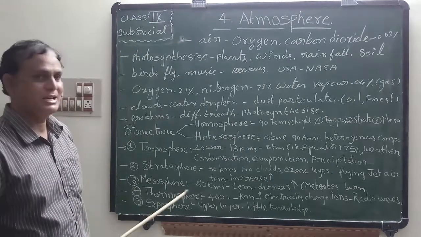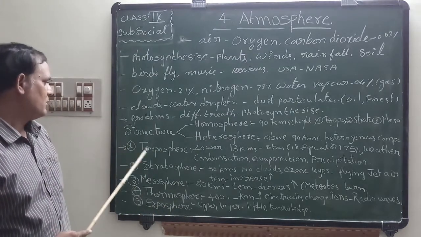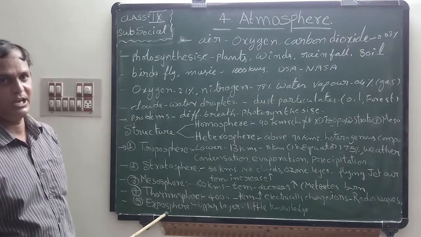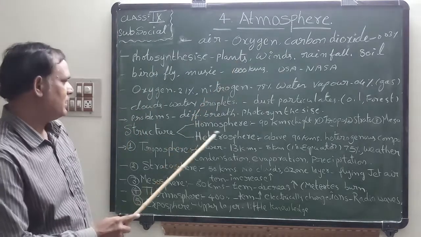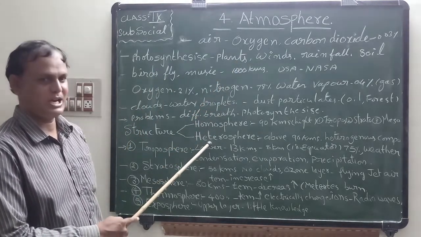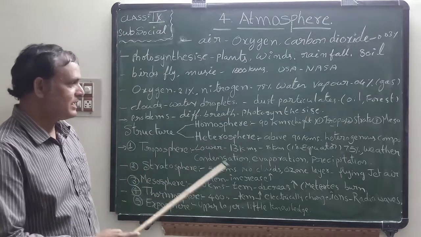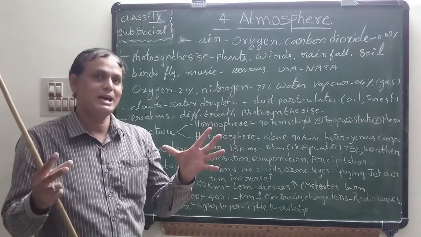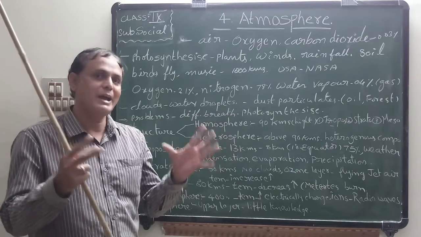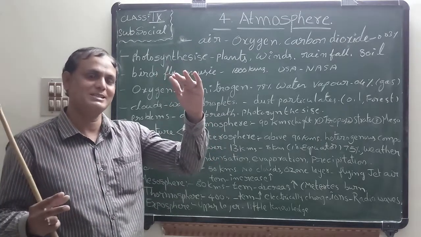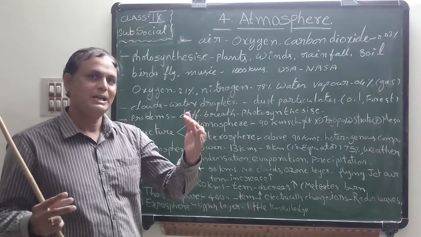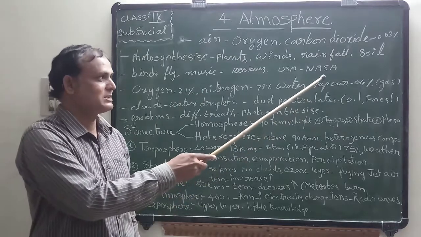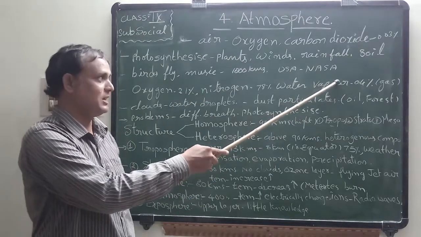So these are the main layers, students. I repeat: troposphere, stratosphere, mesosphere, thermosphere, and exosphere. Broadly, they are two. What are they? Here I wrote: homosphere and heterosphere. Have you understood? So listen carefully. Atmosphere means several gases, a thick layer surrounding the earth up to 1000 kilometers. It is described by NASA from USA. NASA means National Aeronautics and Space Administration.